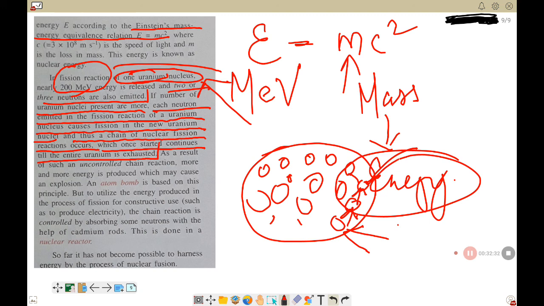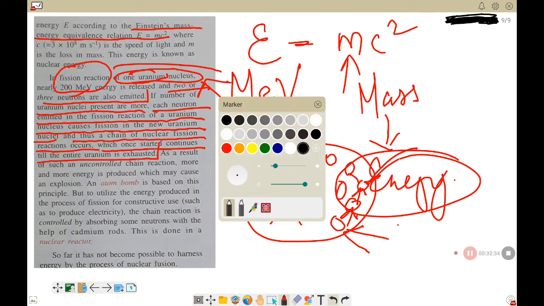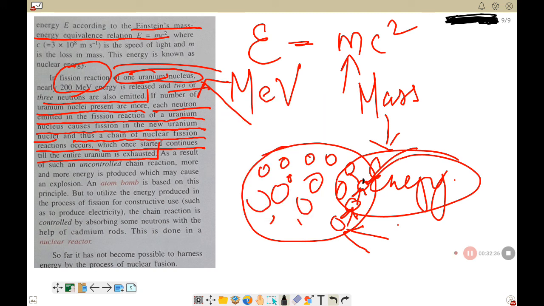This nucleus will break, and the neutron produced by this nucleus will now break another nucleus. This nucleus will in turn break another nucleus, and this will continue till each and every particle of the uranium is exhausted.